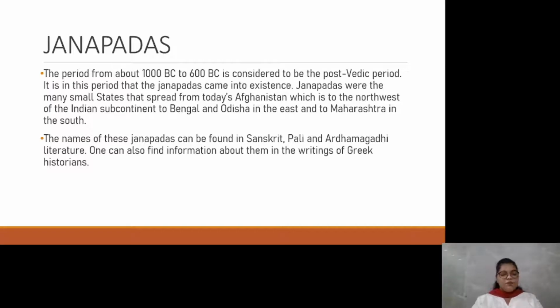The period from about 1000 BC to 600 BC is considered to be the post-Vedic period. It is in this period that the Janapadas came into existence. Janapadas were the many small states that spread from today's Afghanistan, which is to the northwest of the Indian subcontinent, to Bengal and Odisha in the east, and to Maharashtra in the south. The names of these Janapadas can be found in Sanskrit, Pali, and Ardhamagadhi literature. One can also find this information about them in the writings of the Greek historians.